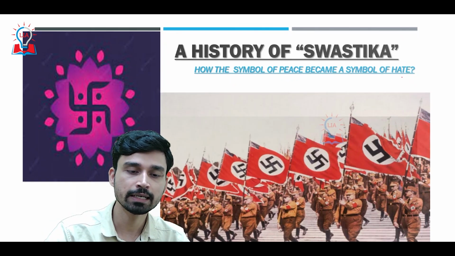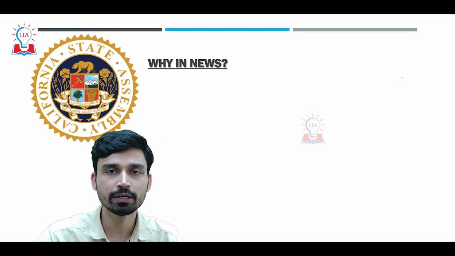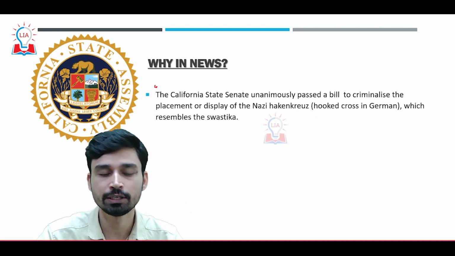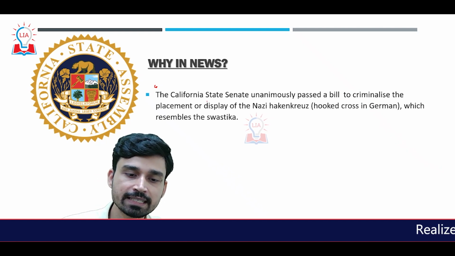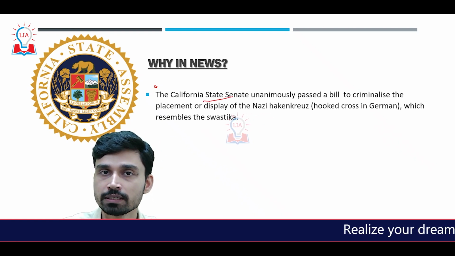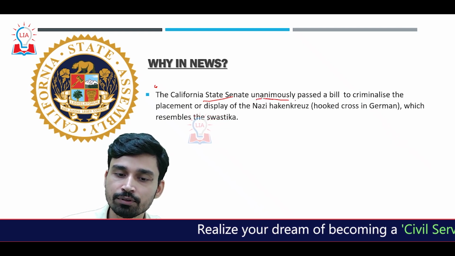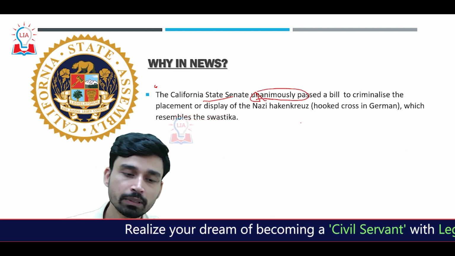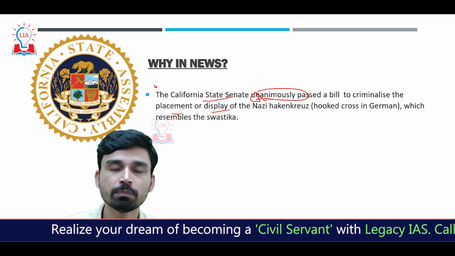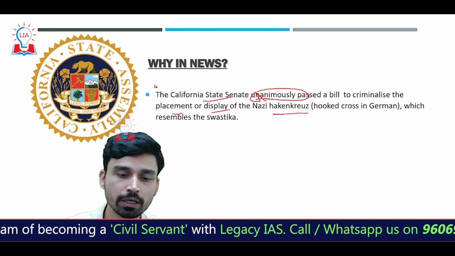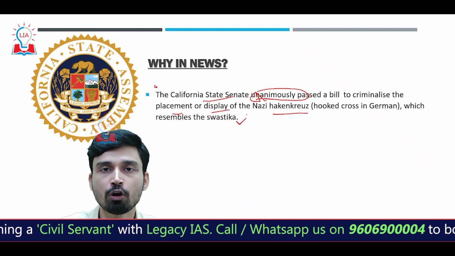So let us start and try to understand first of all why we are discussing this particular issue. Recently this symbol has been in use because the California State Senate, California being one of the states on the western coast of the United States of America, has unanimously passed a bill to criminalize the placement or display of the Nazi Hakenkreuz, or hooked cross in German, which resembles the symbol of swastika.